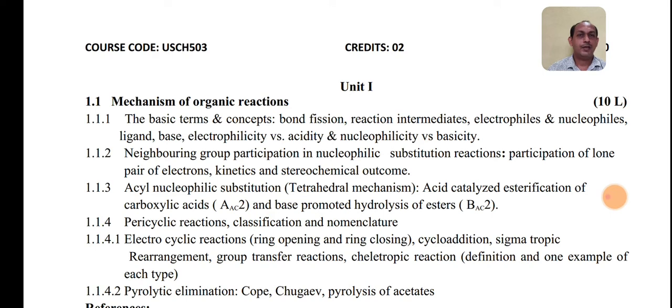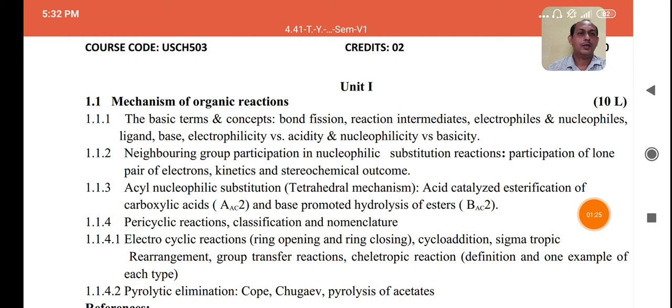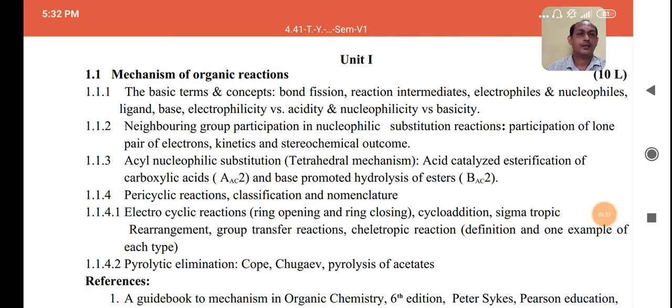You will also have topics such as neighboring group participation, acyl nucleophilic substitution, pericyclic reactions, electrocyclic reactions, cycloaddition reactions and so on. So this is how you can find the course content.